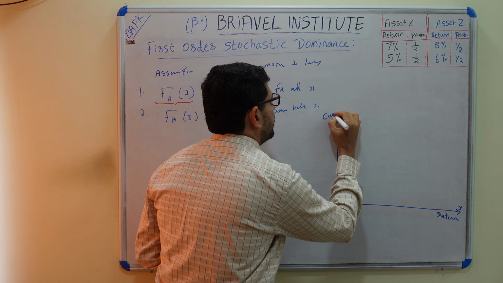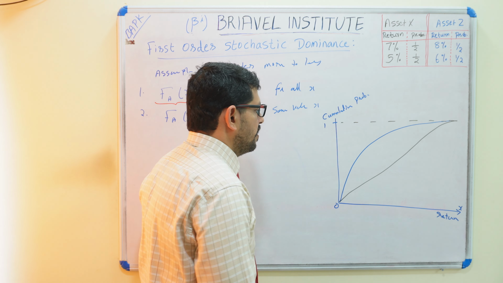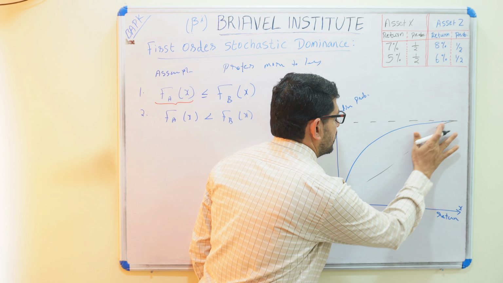This is the cumulative probability, from 0 to a maximum of 1. One line is going like that, and another line is going like that. The cumulative probability reaches at most 1. We are saying up to 1 only. So we can write it like that.